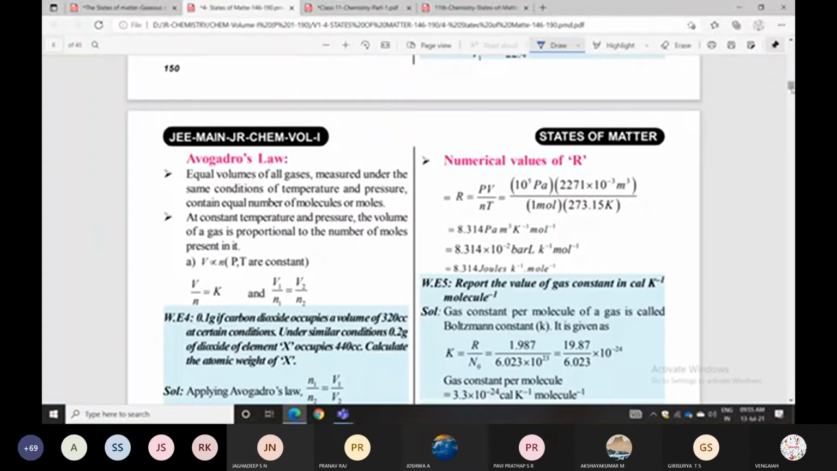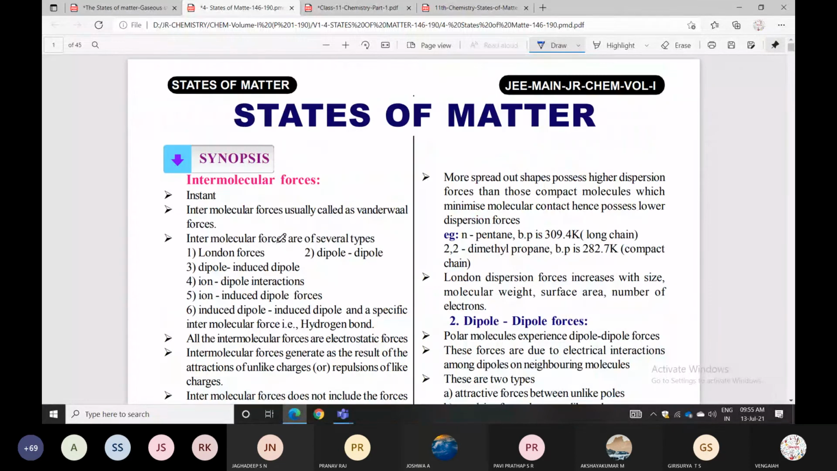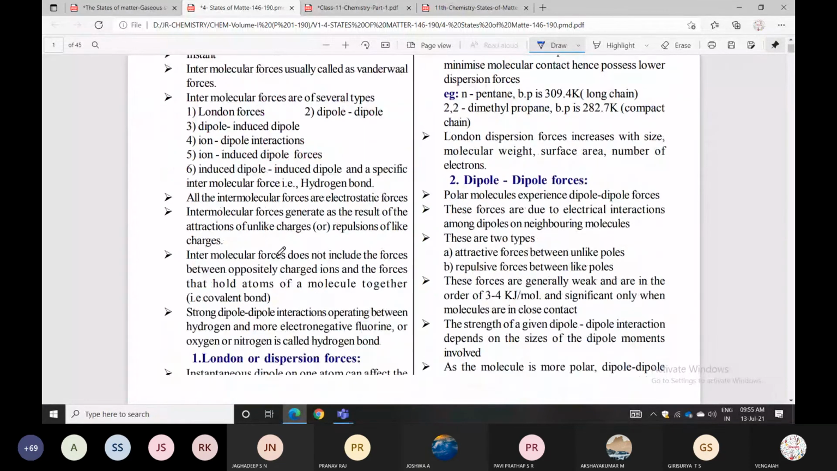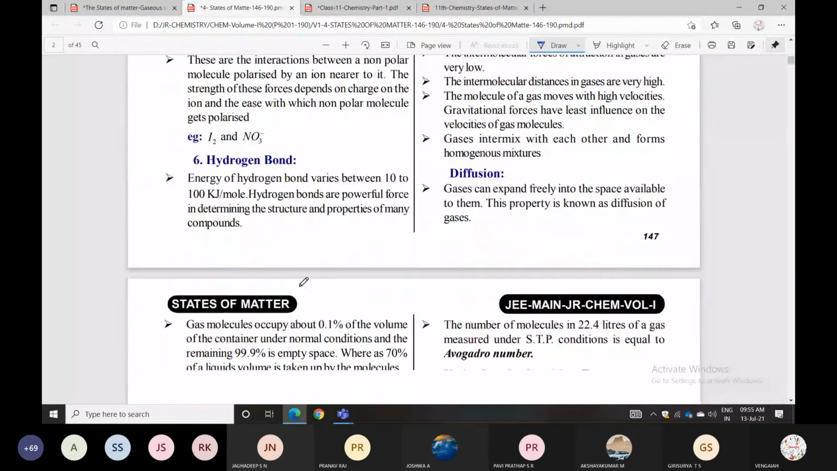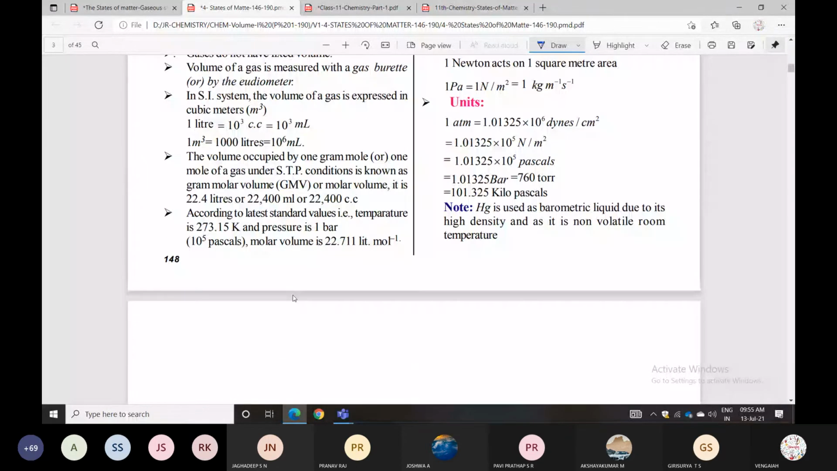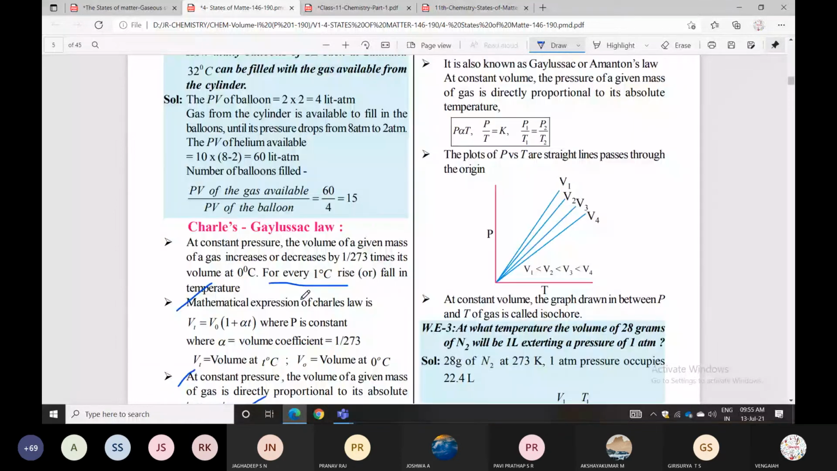Among the remaining elements, the maximum number are solids. Very few elements are liquids. More are solids, then after that gases and liquids. Okay? These are the elements.